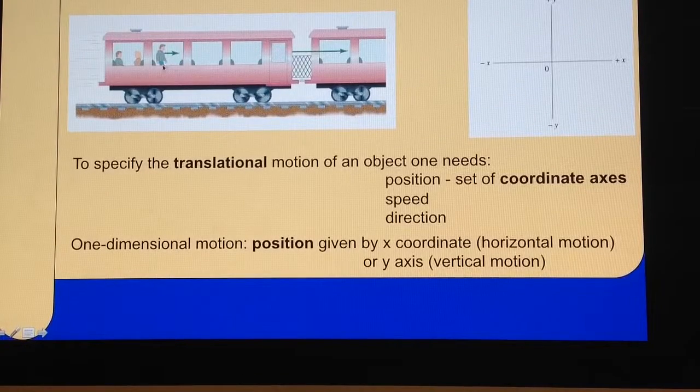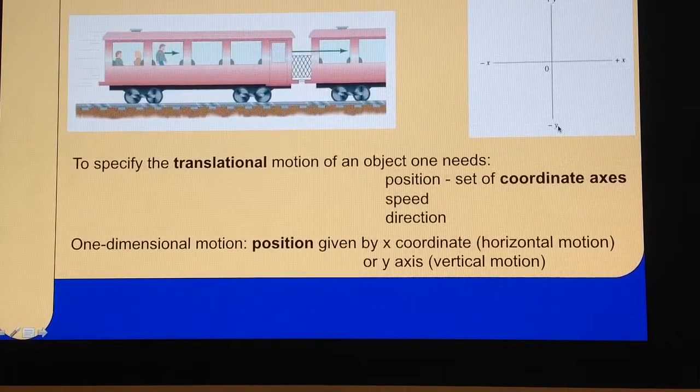Same thing here. Here we have a man walking inside a train, right? And this train is also moving. So if I'm going to give his speed, I have to tell you, what is the speed? Is this the speed with respect to the train, or is it the speed with respect to the train station? So these are different things, the importance of the reference frame. Okay, so we'll be talking about one-dimensional motion, so I can pick just one of these coordinates, just the x if I'm talking about horizontal motion, just the y if I'm talking about vertical motion.